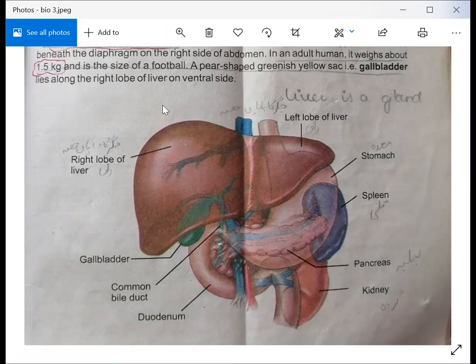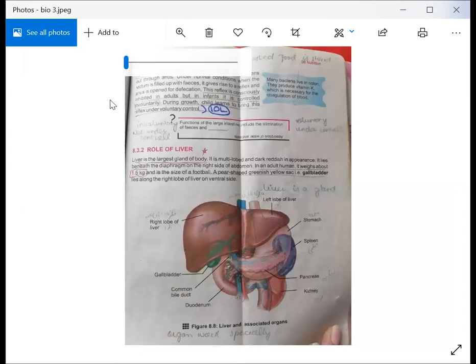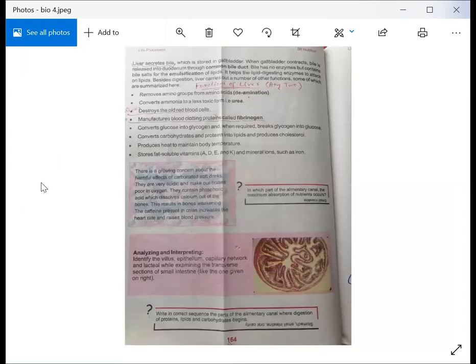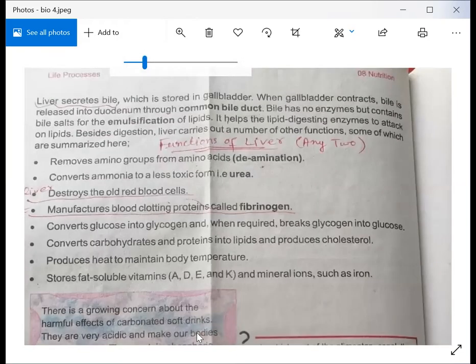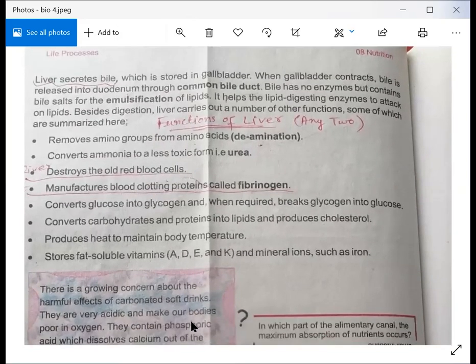Then the function of digestion: how does digestion happen inside the liver? Before that, I would like to explain the gallbladder. A pear shaped, greenish yellow sac, the gallbladder lies along the right lobe of the liver on the ventral side. Now we will discuss the functions of digestion, how digestion happens inside the liver.